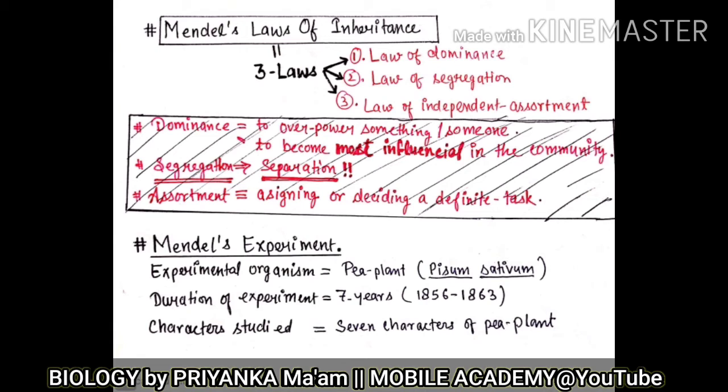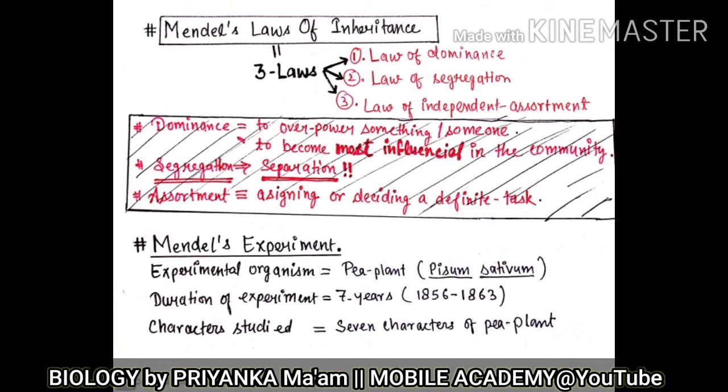So these three laws were derived by Mendel, not just in the air. In science, you cannot just wake up in the morning and say that this is my law, I'm giving the world this new law. No, you cannot say that. You have to experiment for a long time. Then you have to derive your results. Then you will have to prove that result in front of a panel or in front of the audience.